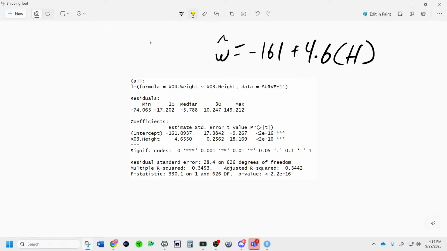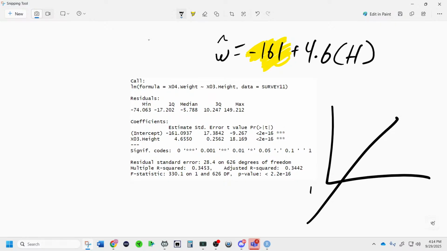So what does this negative 161 mean? Think about what the intercept means. The intercept is the value when height is equal to 0. So if height is equal to 0, somebody is predicted to weigh negative 161 pounds. Does that make sense? This is both illogical because you can't have a height of 0, and also you can't have a negative weight. So you'd be predicted to something that doesn't exist.